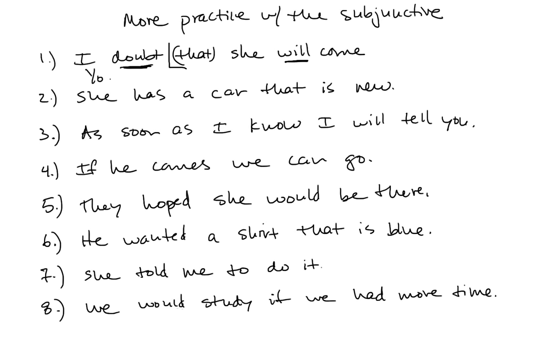So, yo dudo que ella, we don't have a future subjunctive, will come, so we have to use either present subjunctive, venga, yo dudo que ella venga, or we could say vaya a venir, if we wanted to get the idea of going to come. In either case, both venga and vaya are in the subjunctive because we have doubt in the principal clause. This is a noun clause. Doubt, denial, emotion, volition.